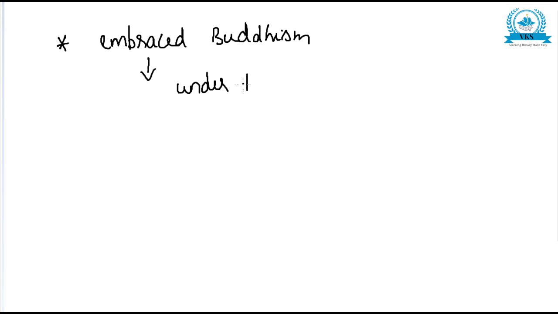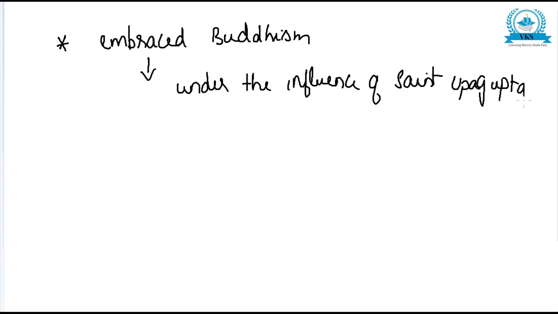Later, after the Kalinga war, Ashoka embraced Buddhism. He embraced Buddhism under the influence of a Buddhist saint, and the saint's name is Upagupta.